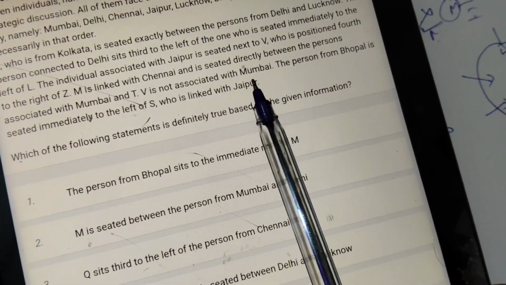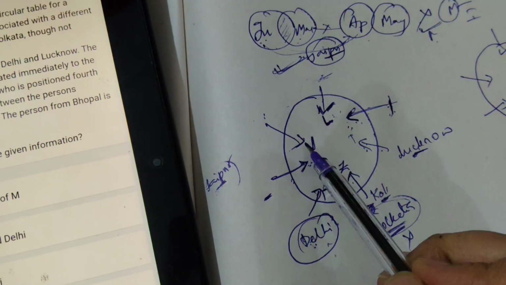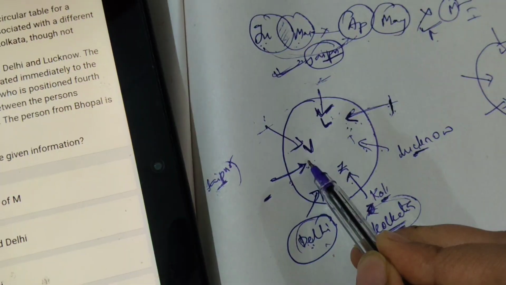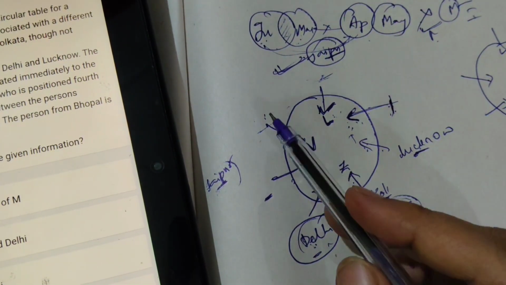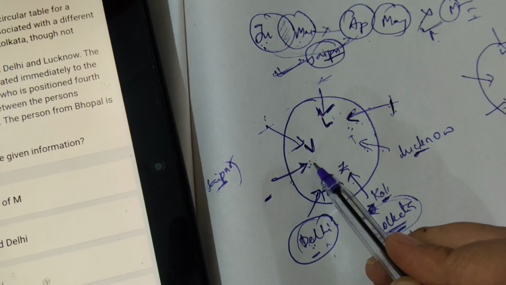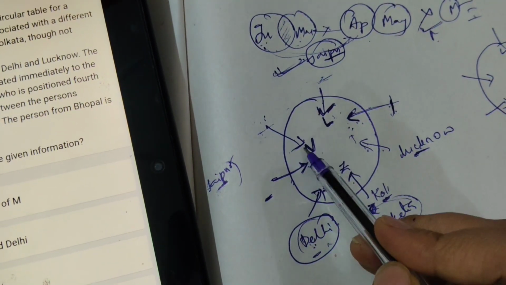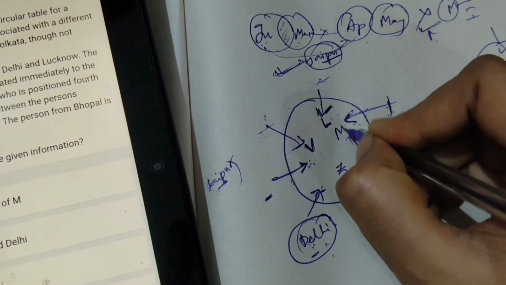నెక్స్ట్, V is not associated with Mumbai, అంటే V ముంబైతో ఏ రకంగా అసోసియేట్ కాదు. అంటే if I write M here, ఢిల్లీ ఉంది అంటే ఇక్కడ, if I want to keep M here I should write Mumbai, but V is not associated with Mumbai. సో definitely నాకు M ఇక్కడే వస్తుంది.